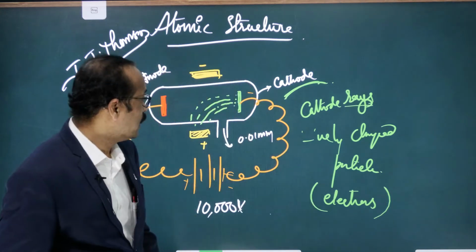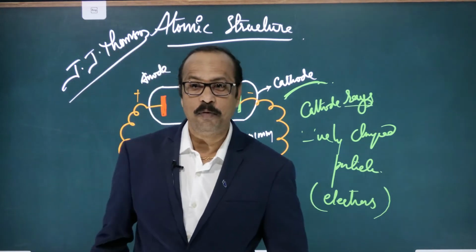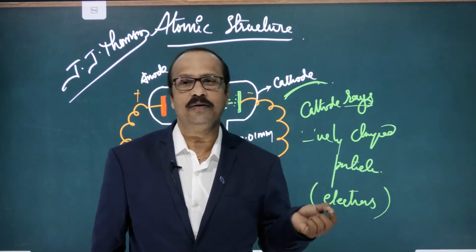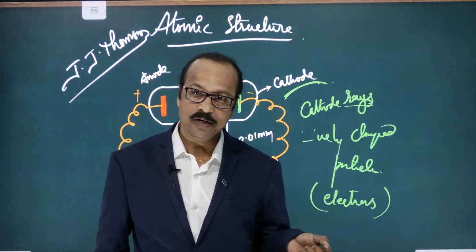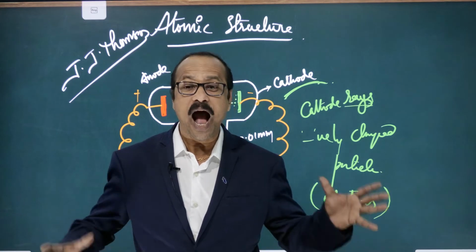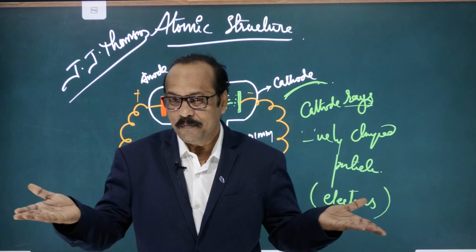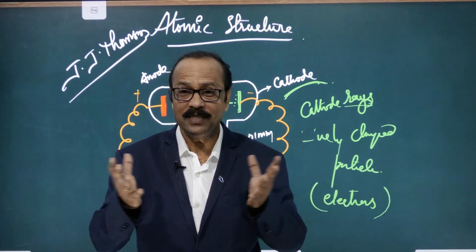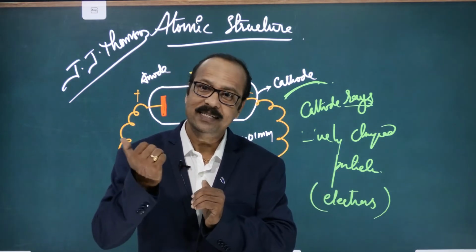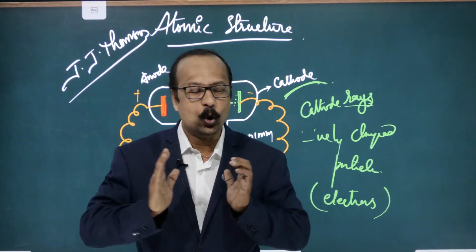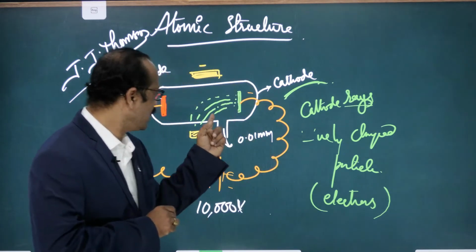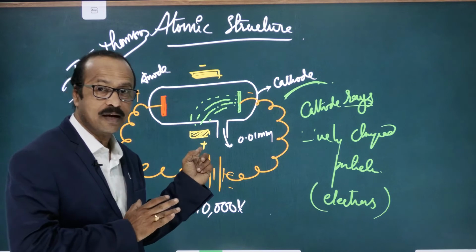So here they are deflected toward the positive charge, which means they are negatively charged. Why? Because you might have already learnt in lower classes that unlike charges attract, like charges repel. Is this clear? So here they are attracted toward the positive, which means what? Which charges attract?